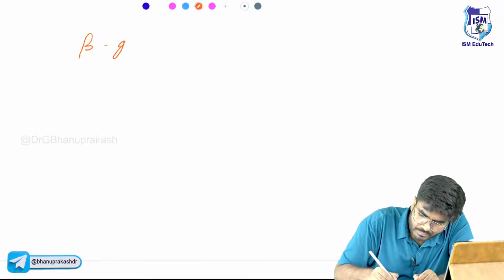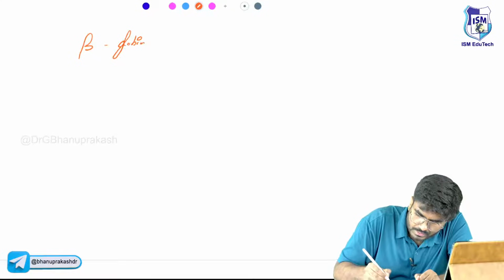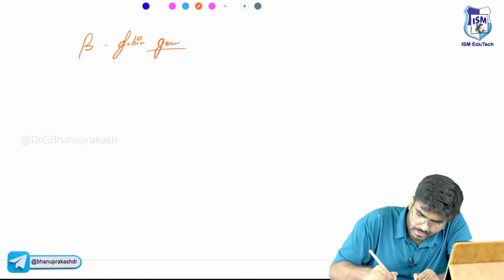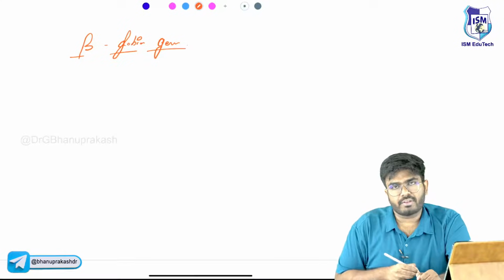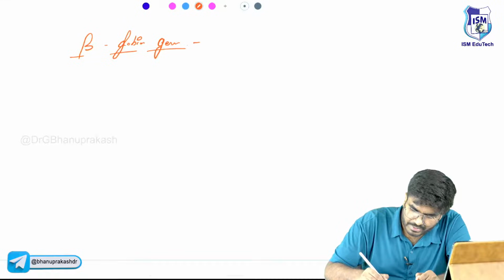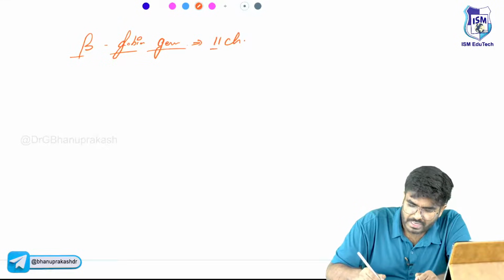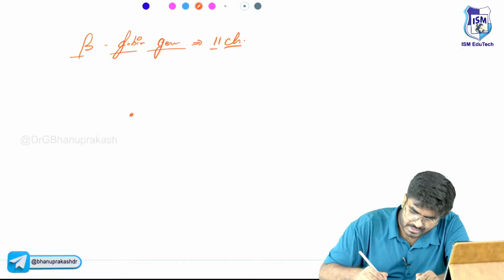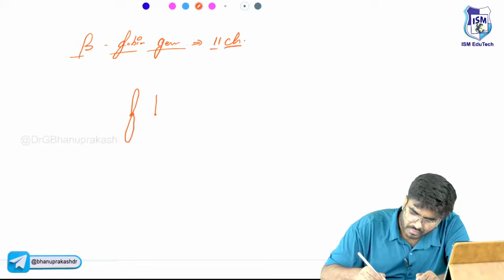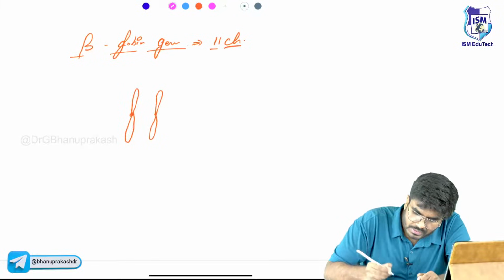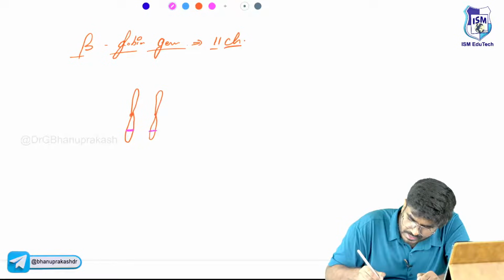The beta globin gene. So, how many copies of the beta globin gene will be there? One from the mother, one from the father. The beta globin gene is present on chromosome number 11. Imagine this is chromosome 11 from the mother and 11 from the father. So, this is the beta globin gene and this is the beta globin gene.